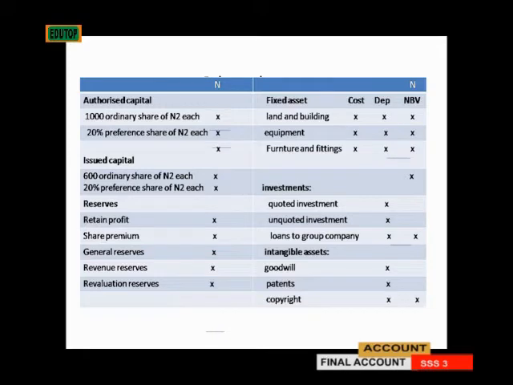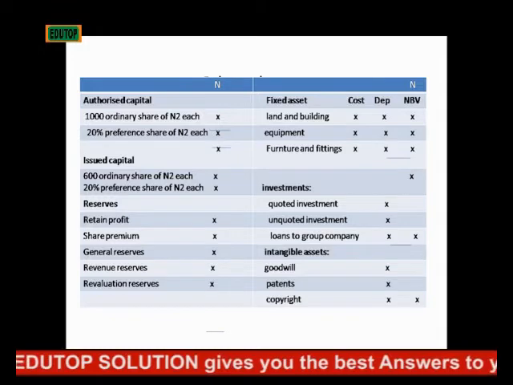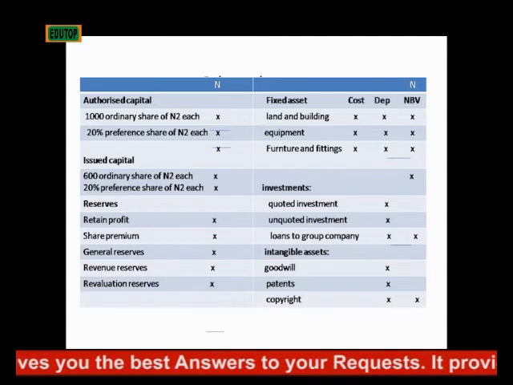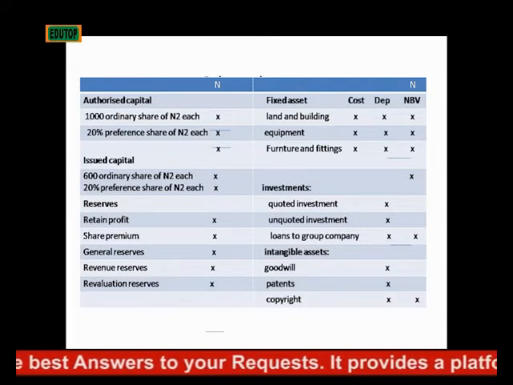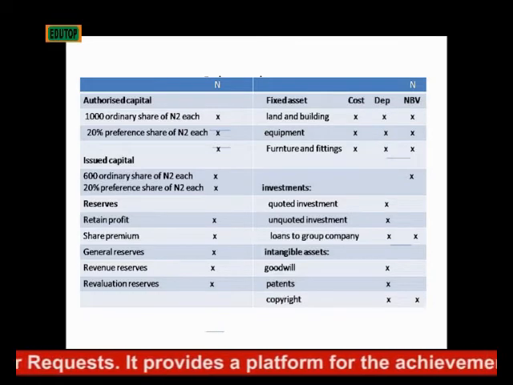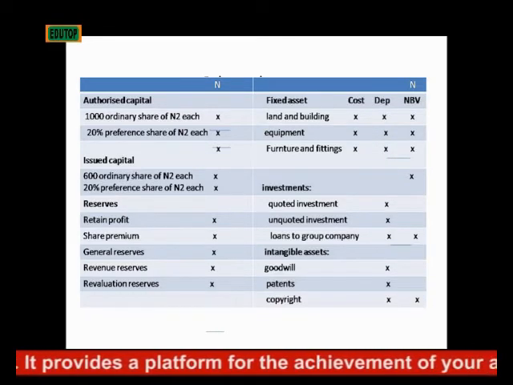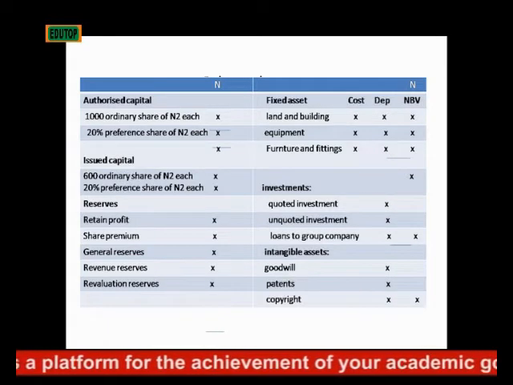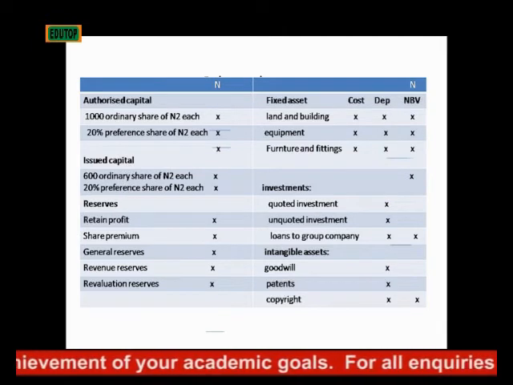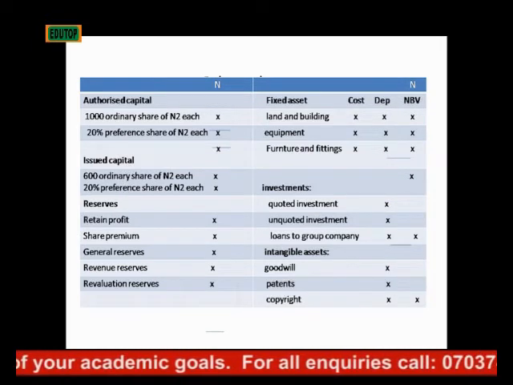It is quite different from that of a sole trader, but there are some items that are also included. You can see here we have authorized capital, issued capital, and reserves on the liability side. It must be stated where the company sources the funds, where they get the money they use to start the business. You can see here 100 ordinary shares of 2 naira each. And like I've also said, authorized share is quite different from issued shares. Authorized share is the one registered with the body responsible for registering companies, and it must be stated in the memorandum of association.